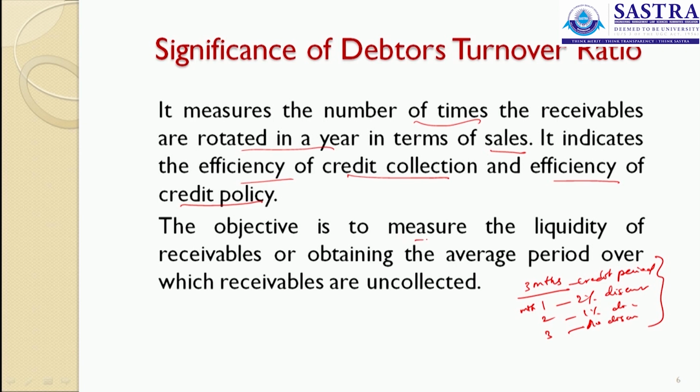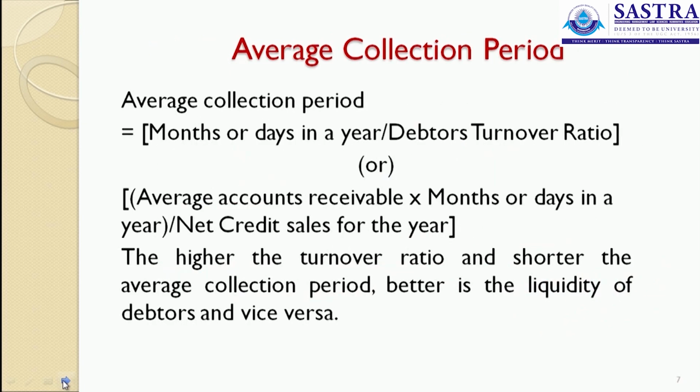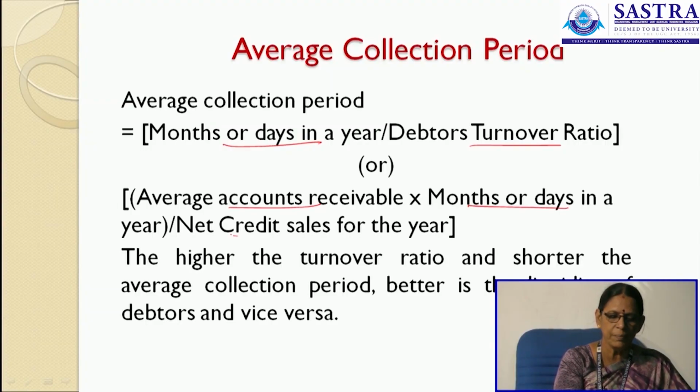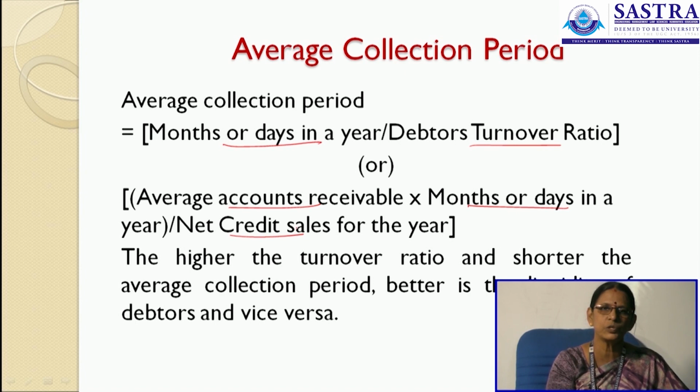Now, the objective is to measure the liquidity of your receivables and obtain the average period over which the receivables are uncollected. So, it tells about the period in which the debtors remain uncollected. What is this average collection period? It tells about the months or days in a year divided by your debtors turnover ratio. Otherwise, it is calculated as average accounts receivable into number of days or months in a year divided by net credit sales. As we already said, net credit sales is equal to sales minus sales returns.